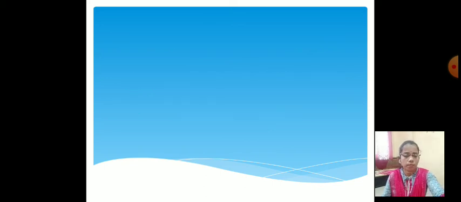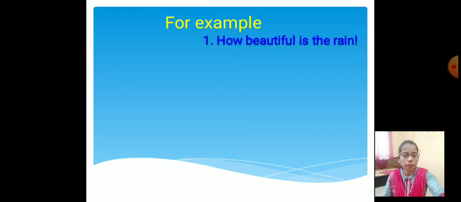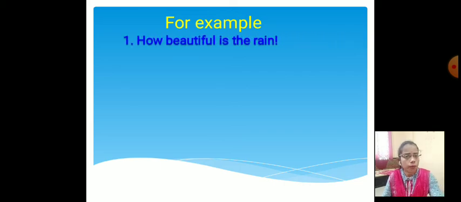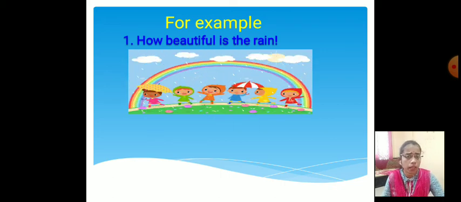See some examples. For example, how beautiful is the rain? We suddenly express this when we see the rain outside. So at that time we suddenly express that how beautiful is the rain. Wow, what a beautiful rose. Which kind of sentence is this?